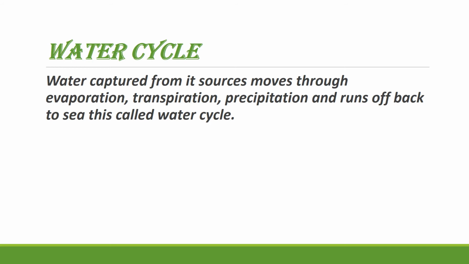Water coming from its resources, being used on the earth and going back to its resources is called the water cycle. From the next slide, there is a diagram so you can understand better.